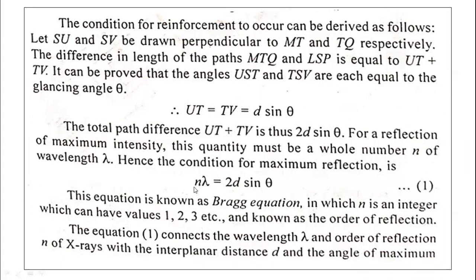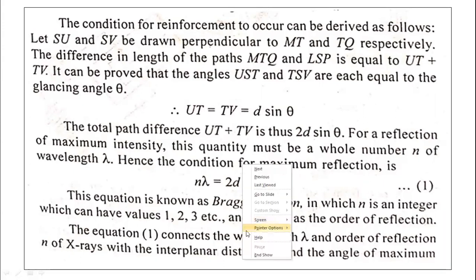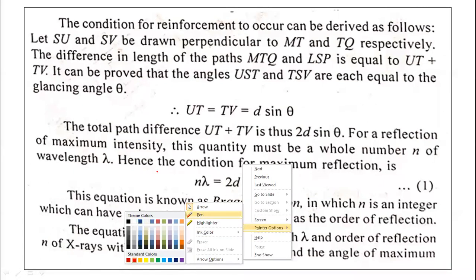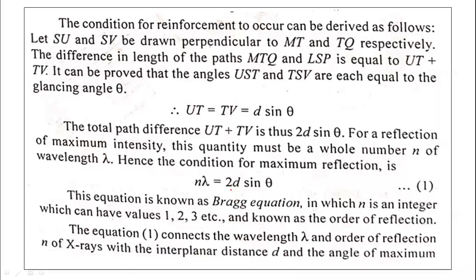Hence the condition for maximum reflection is n lambda equal to 2d sine theta. This equation is called Bragg's equation.